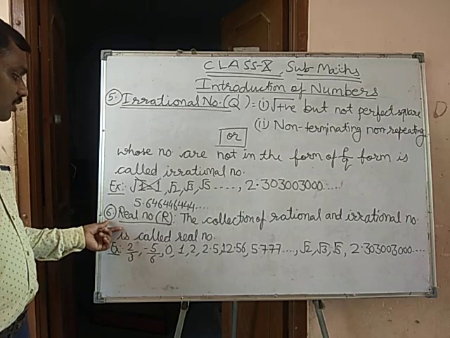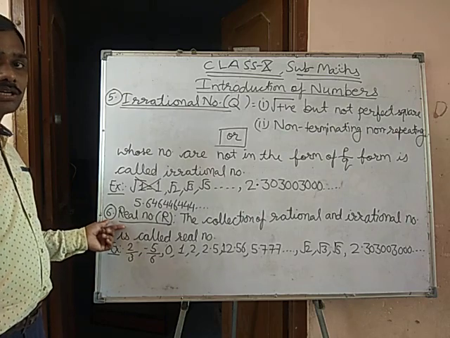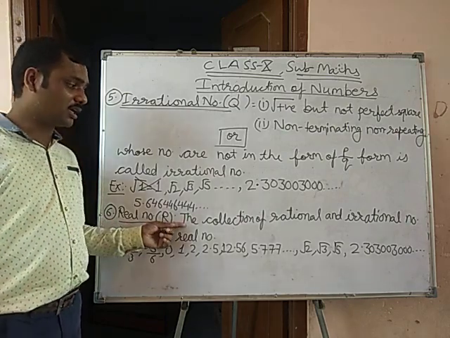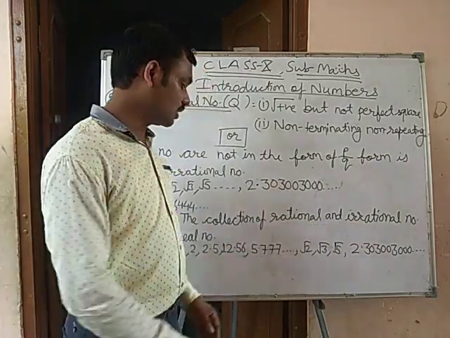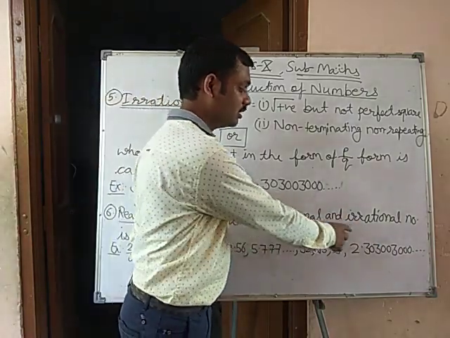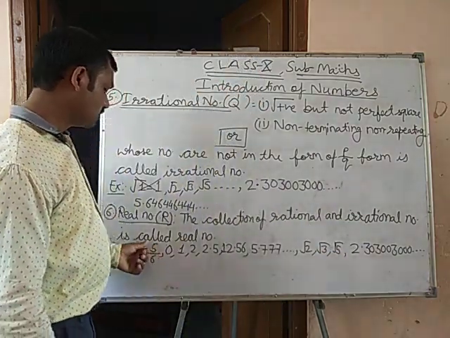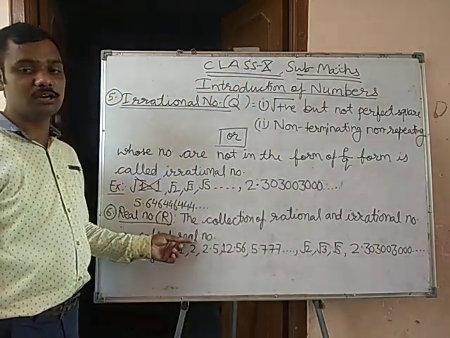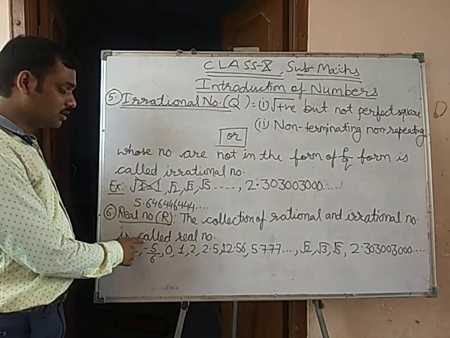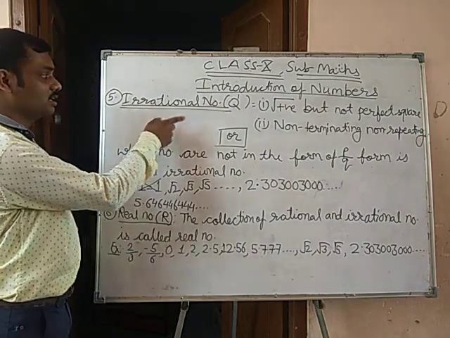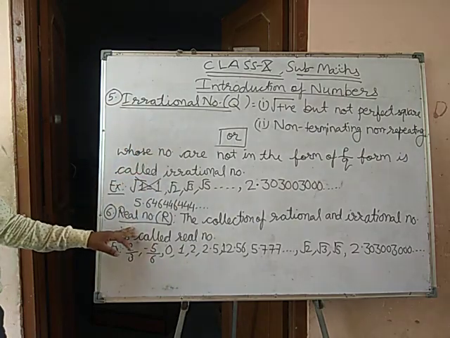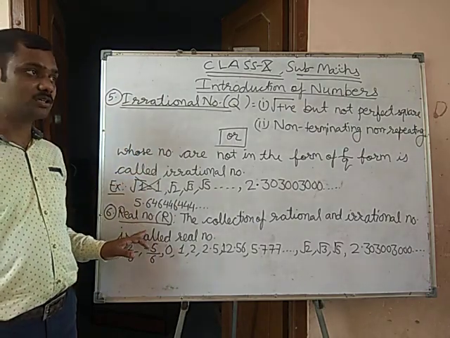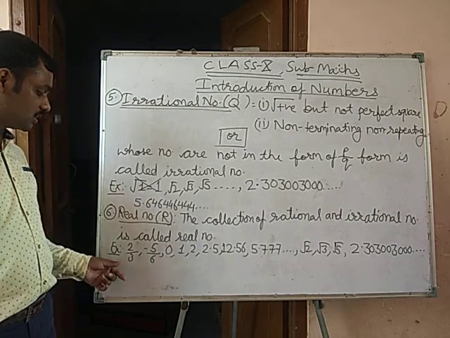Next, real numbers. The collection of rational and irrational numbers is called real numbers.